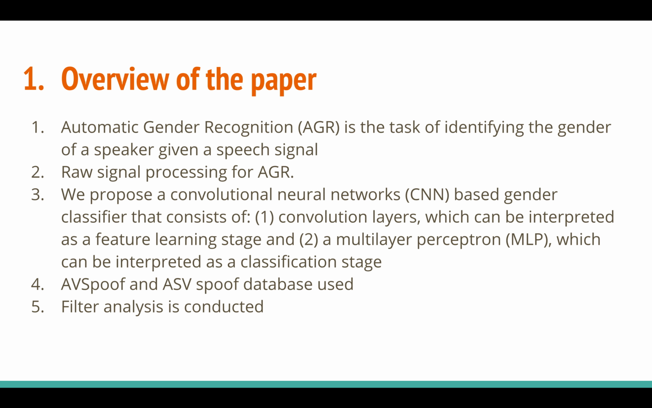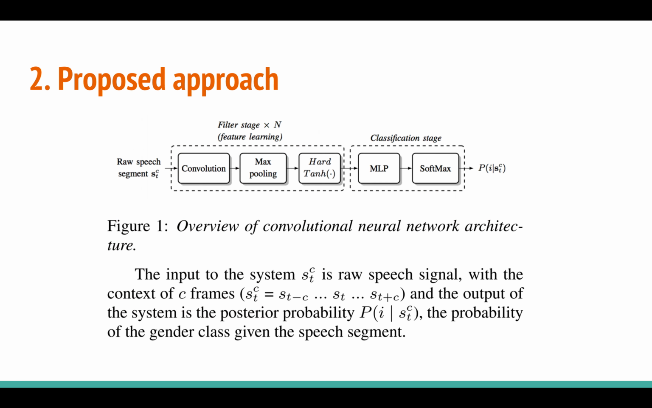And they use an MLP, the multi-layer perceptron, as the classification stage. The dataset used is AVspoof and ASVspoof. AVspoof is the audio visual spoof data, and ASVspoof is the automatic speaker verification spoofing dataset. At the end they show the results are better than normal MFCC based architectures. They also show some filter analysis, the kind of filters which these CNNs learn from the audio.